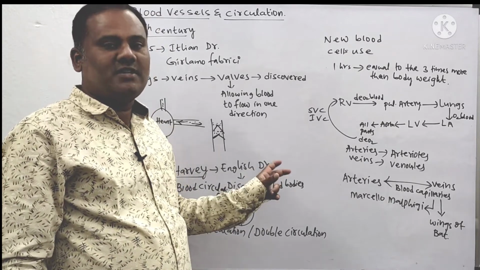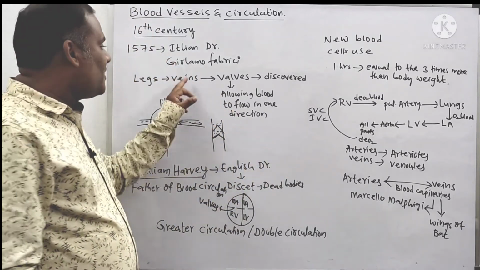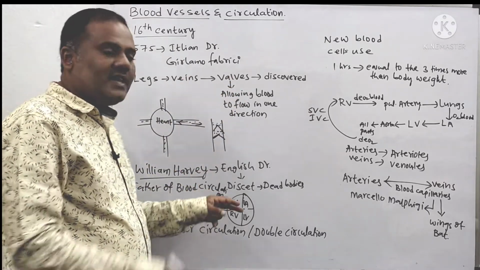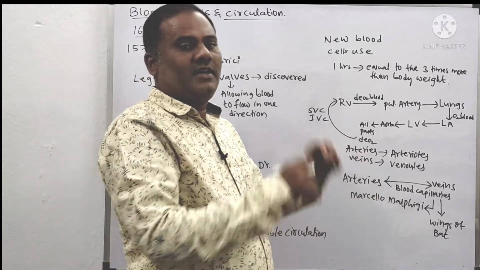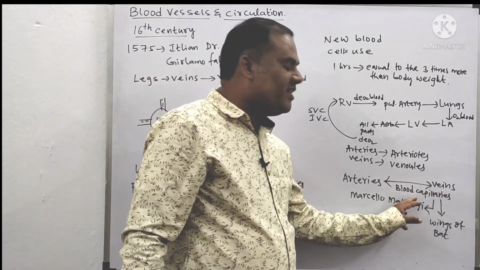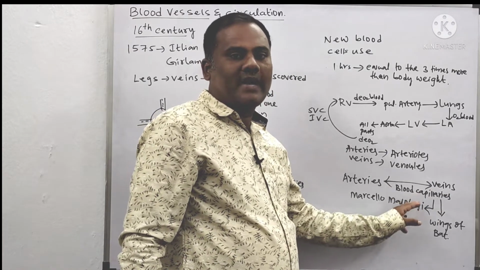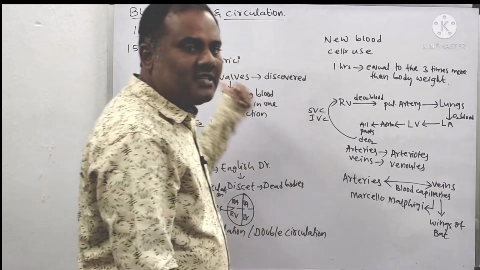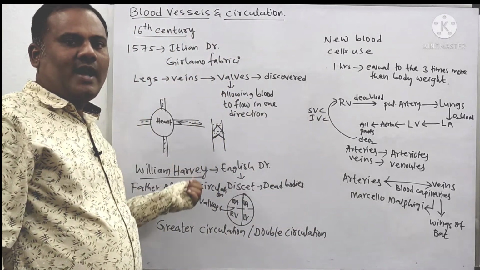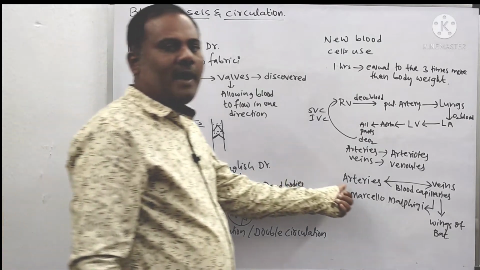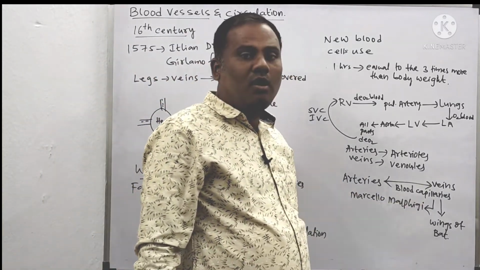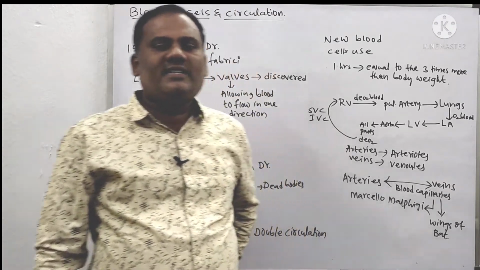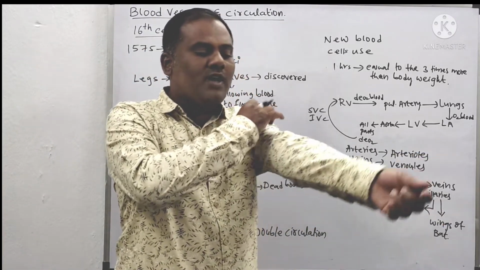Okay, and this is only the blood circulation process. That is, veins have the valves, and that allows the blood to flow in only one direction. Whereas the arteries are taking the blood away from the heart, and next, between the arteries and veins, there are connecting blood vessels called blood capillaries. These are three major events in the process of blood circulation. The valves were first discovered by Girolamo Fabrici, and blood circulation was discovered by William Harvey. Capillaries were discovered by what, Nana? That is Marcello Malpighi.